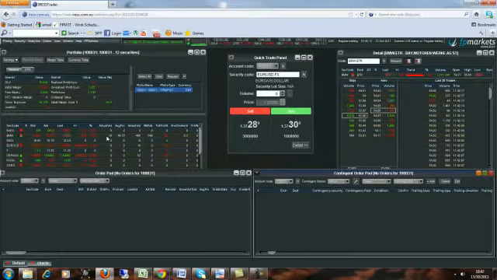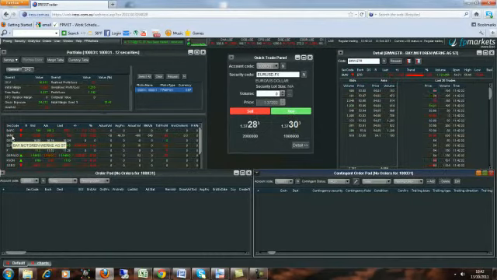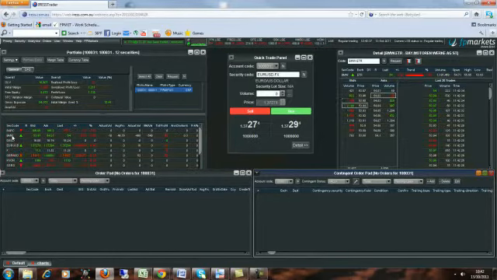Now what we're going to do, moving on from contingent orders, is create what's called an OCO. Most people will use this to create a stop loss and a take profit. OCO stands for one cancels other, which is an order type that enables you to attach two legs or two different contingent orders to an open position. And in most cases, as I mentioned, one will be used as a take profit and the other as a stop loss.